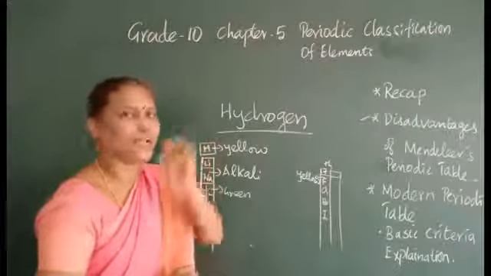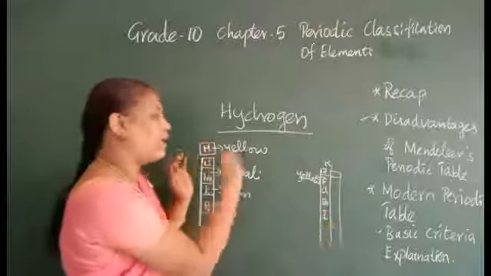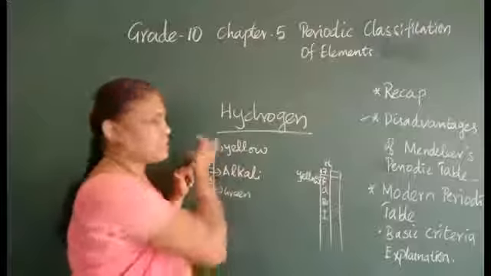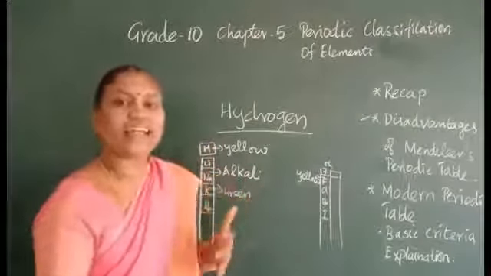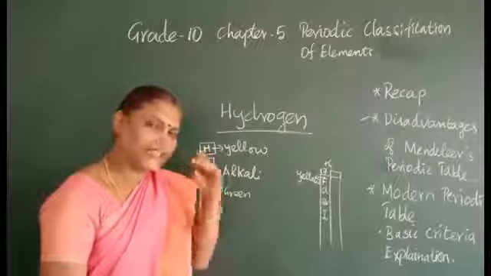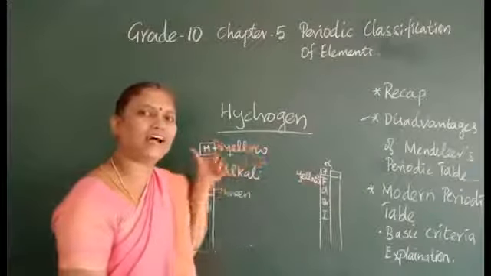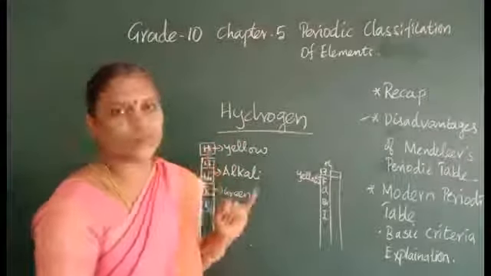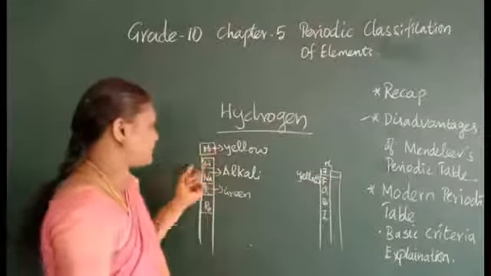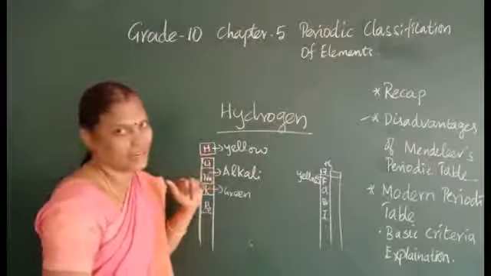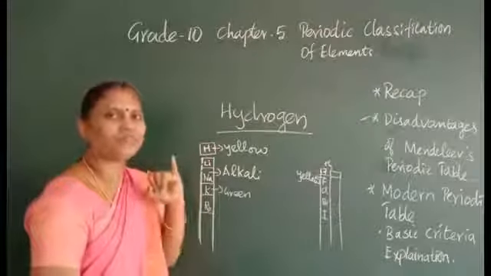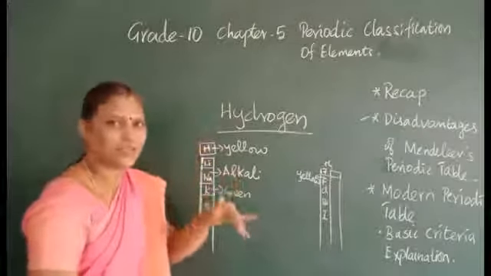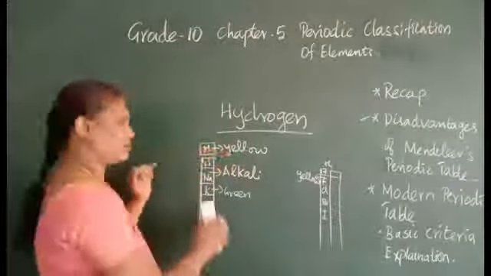So, it has been placed above the alkali metals and given the color of halogens, that is non-metals. So, it has both the characters. That is what is mentioned. So, the hydrogen position problem was overcome by placing it above the alkali metal and giving the color of halogens. Okay, that is what he did. So, the first disadvantage was overcome by placing hydrogen above alkali metal and giving the color of halogens. Okay, so the first limitation was overcome. He has overcome that disadvantage and made it a better one.